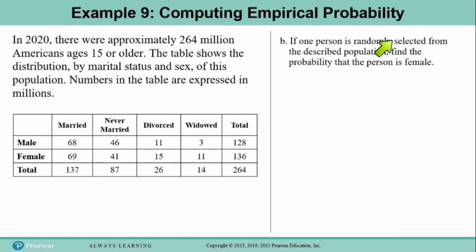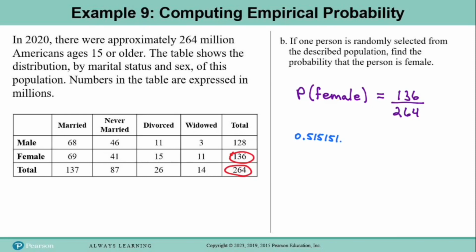Let's look at part B. If one person is randomly selected from the described population, find the probability that the person is female. Okay, so the females are right here on this middle row, and we can see in the table that the total number of females is 136 million. And then the total number of people is still 264 million. And so the probability of randomly selecting a female would be 136 divided by 264.